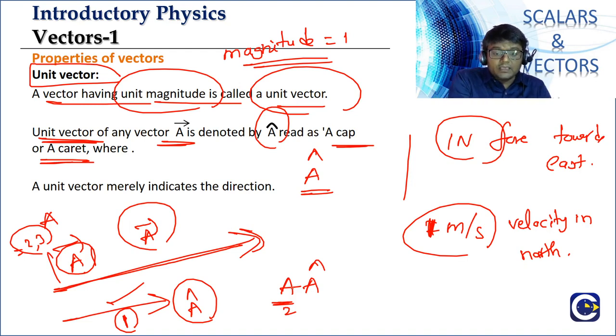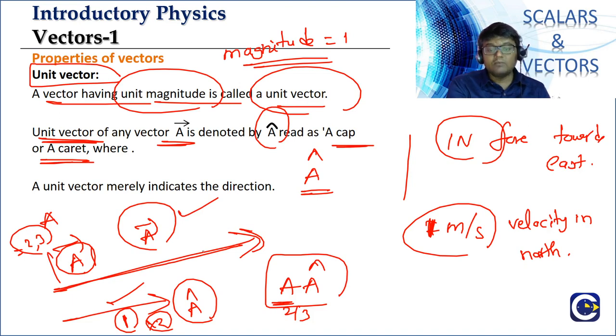If you multiply A with A cap, A may be 2 or 3. Then A into A cap will have how much magnitude? It will be 1 into 2 or 1 into 3. Its magnitude is the same as the A bar vector. And what about the direction? Direction is the same, because A cap and A bar are already in the same direction. So A into A cap is exactly going to give us our A bar vector.